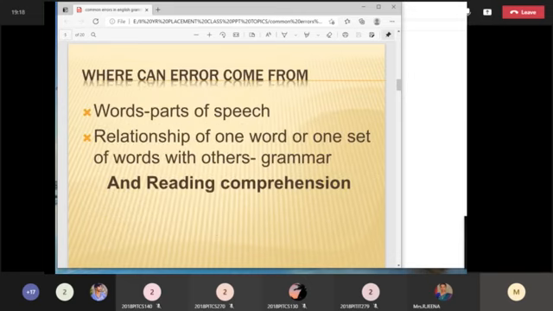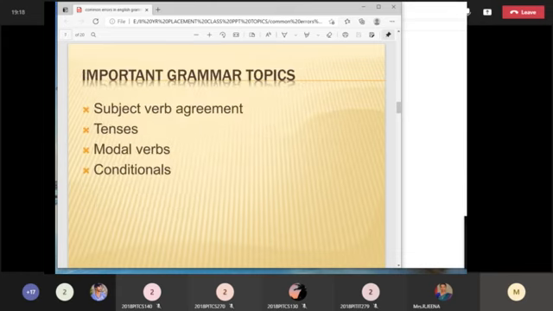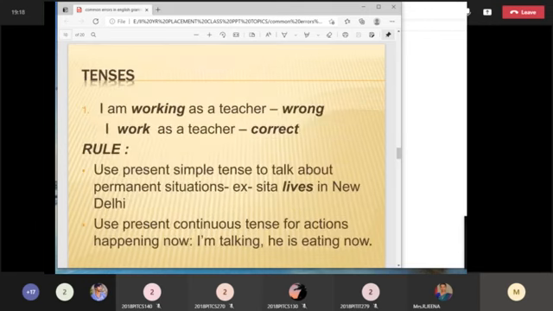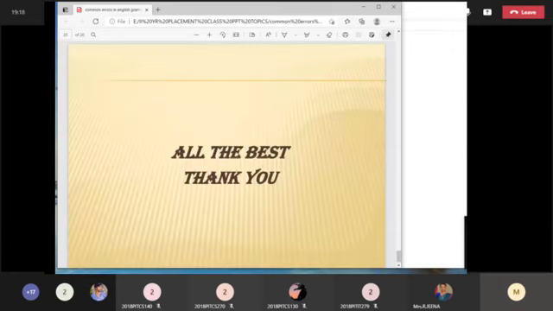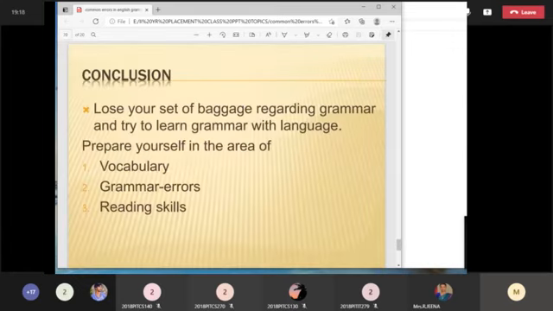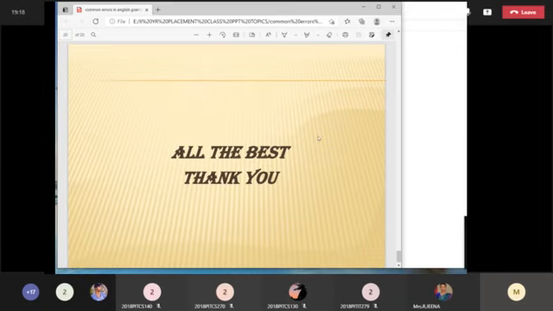You are going to get errors in the sentence or in the words. We have seen some questions, and these are the four major topics you are going to remember: the set of grammar rules with exceptional cases, subject verb agreement, tense, modal verbs, and conditions. All these things you have learned earlier, but this is just to dust off your knowledge. And at last, you are going to develop your vocabulary knowledge, your set of grammar rules and your reading skills too, so that you can appear for the exam very confidently.